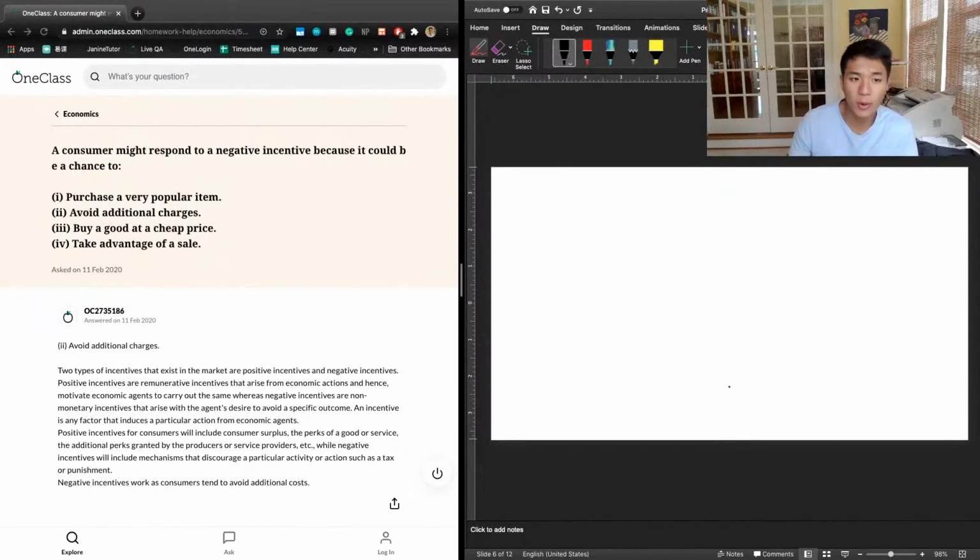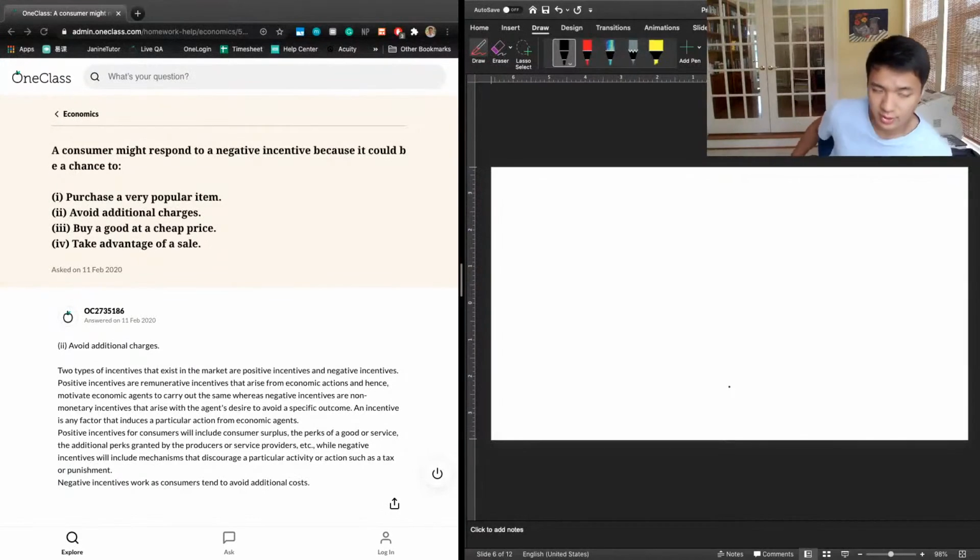2 says avoid additional charges. And so this might be the case. It might be that if you buy a good, the negative incentive will charge you additional money. And so the negative incentive makes you change your behavior so you avoid that additional charge. And so that's a good way of looking at it. So it might be 2.